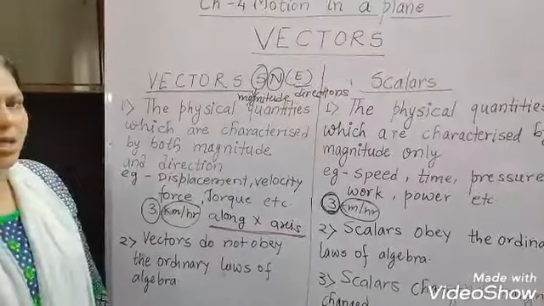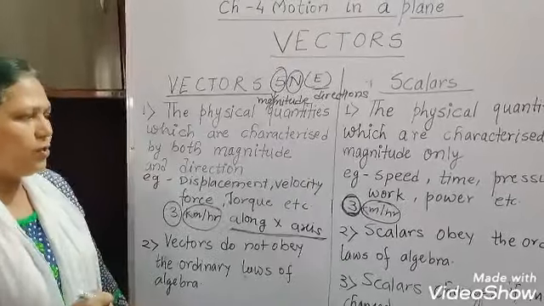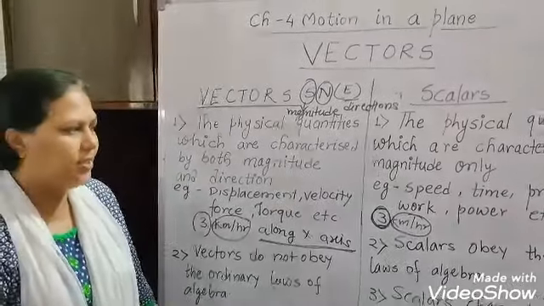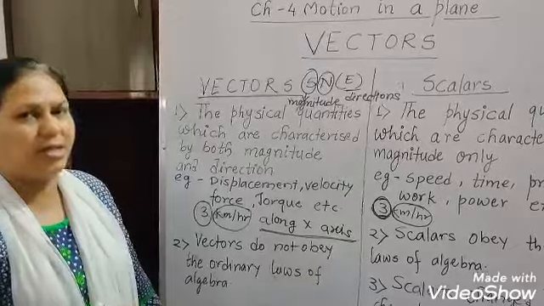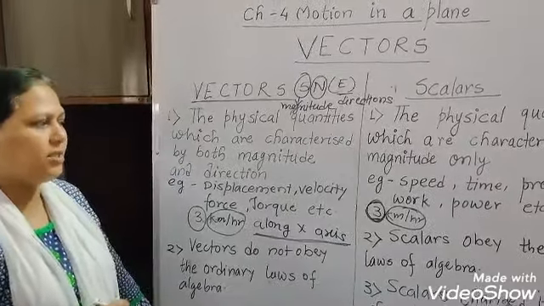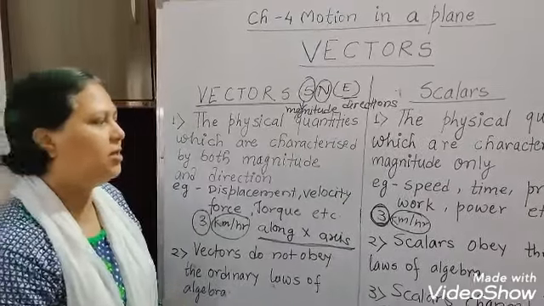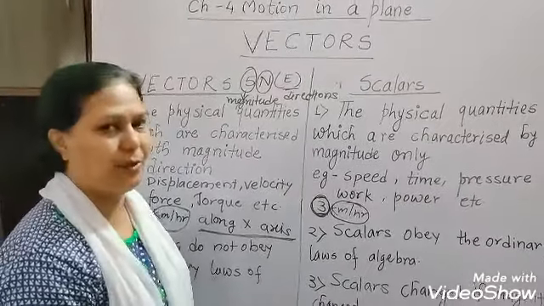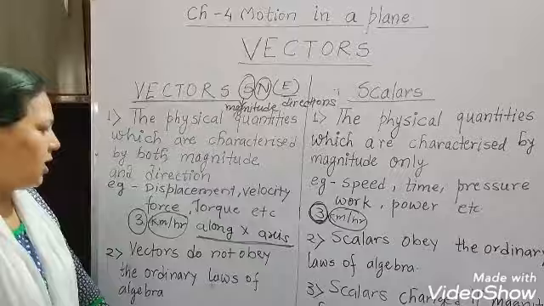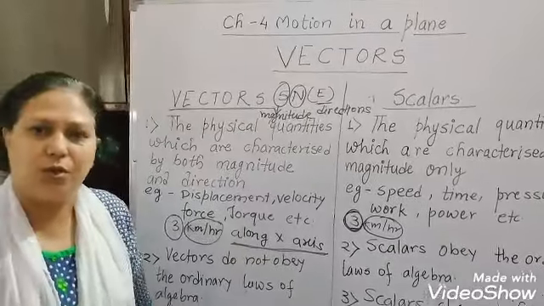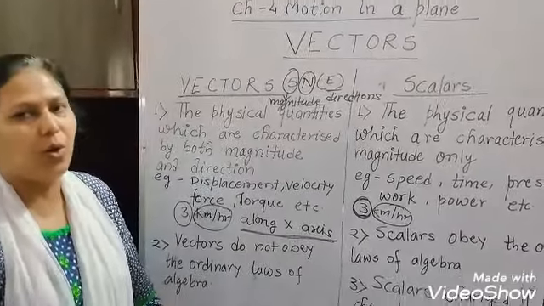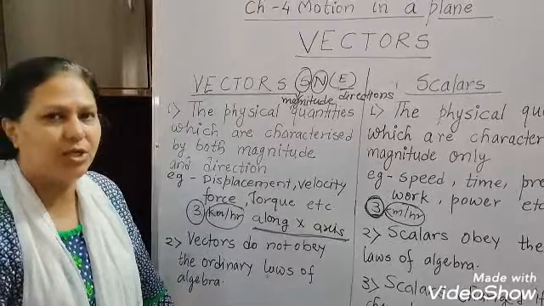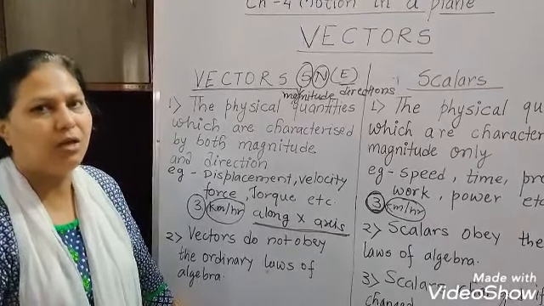Now if we talk about the rules applied to scalar and vector quantities, scalars obey the ordinary laws of algebra, but vectors do not obey the ordinary laws of algebra, for addition and subtraction.